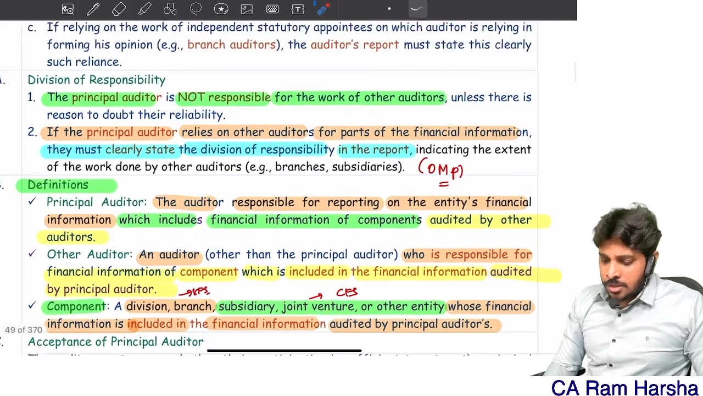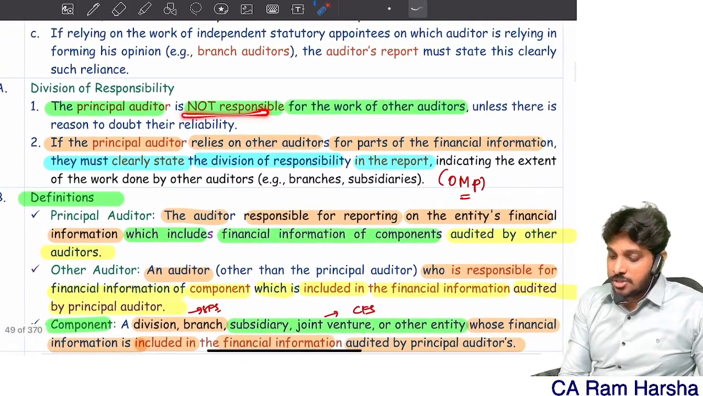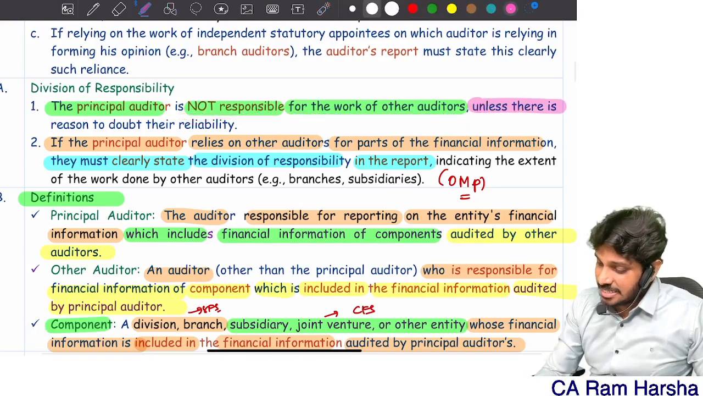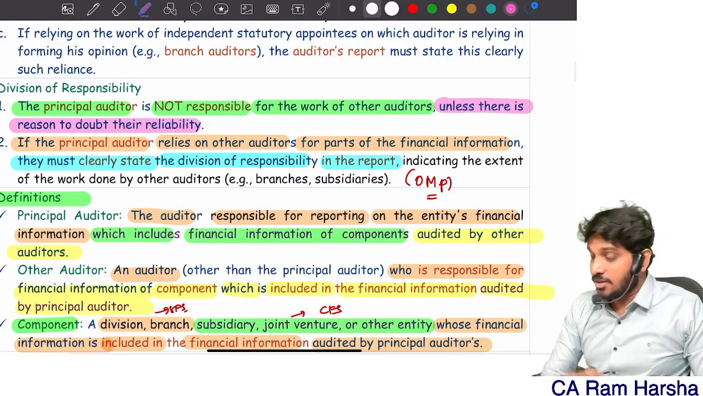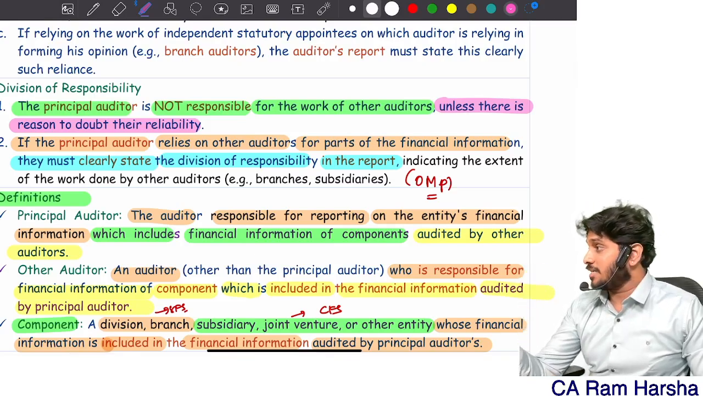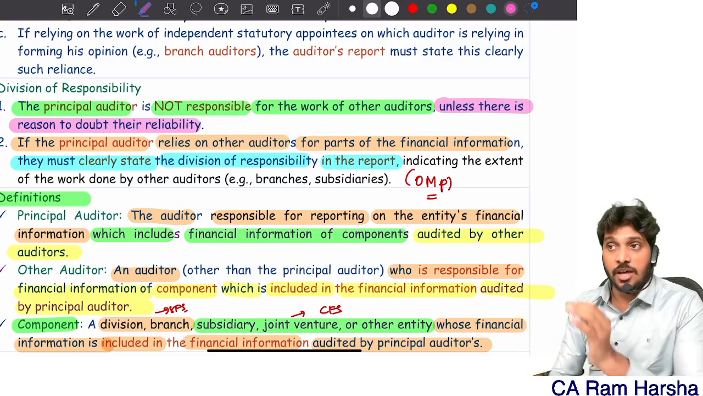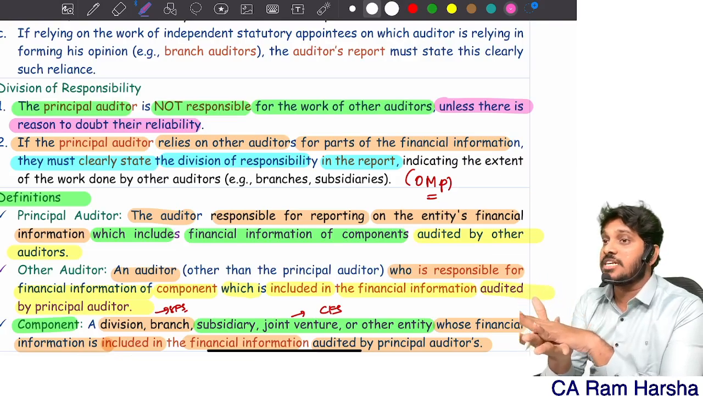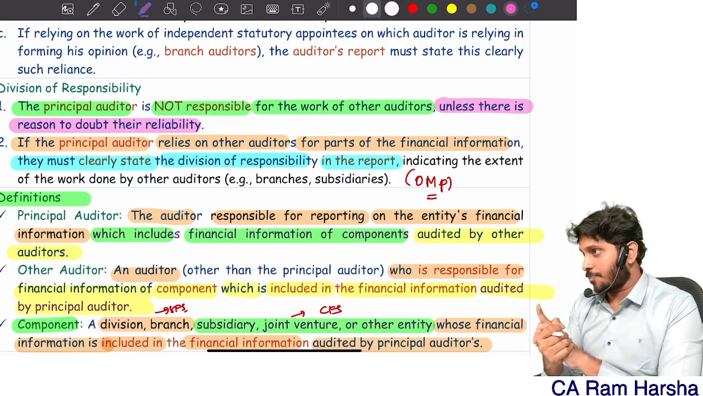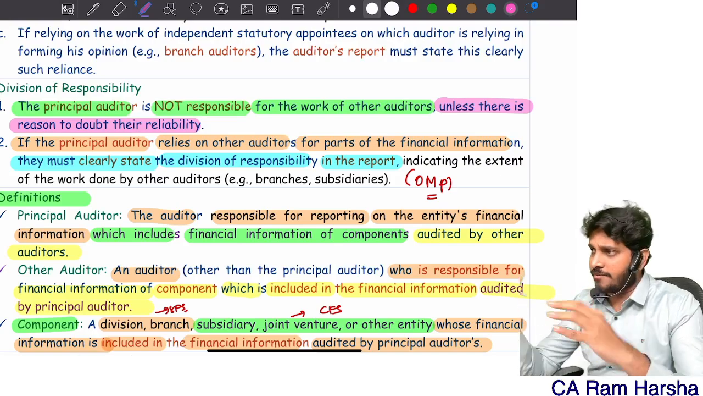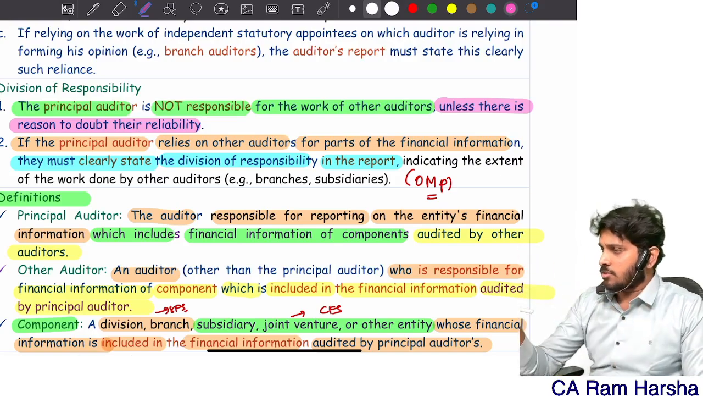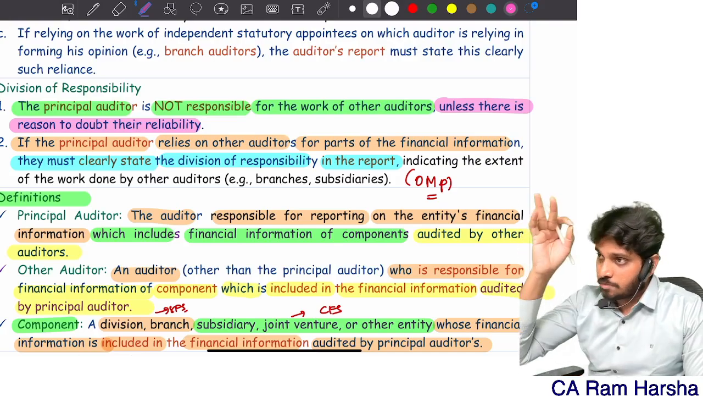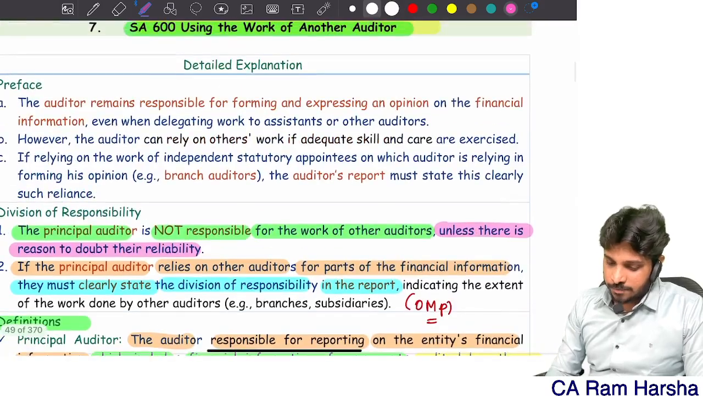Now, the principal auditor is not responsible for the work of other auditors unless there is a reason to doubt their reliability. If you got to know that the other auditors, at some component, colluded with management, and you got evidence for that, you must react on it. You cannot ignore it. If you get to know there is evidence for that, you must react on it.